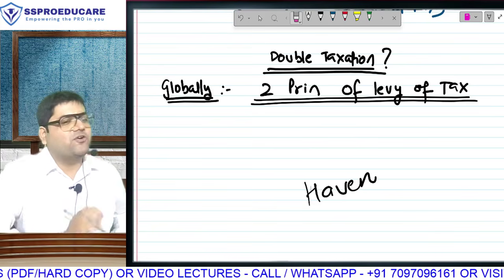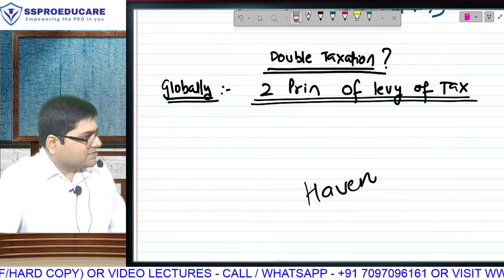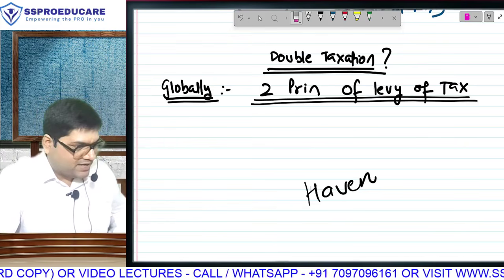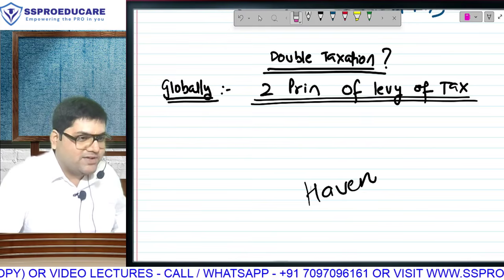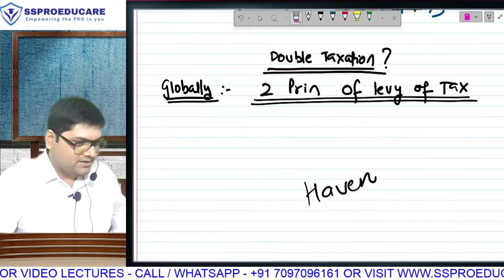And very soon, it's a matter of time, Dubai may soon have personal income tax because they know their economy is going to drop if they don't have other sources of revenue. Oil may not generate revenue anymore. Tourism has a limit. Samjha kya?